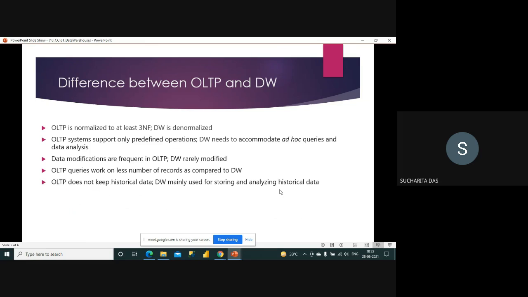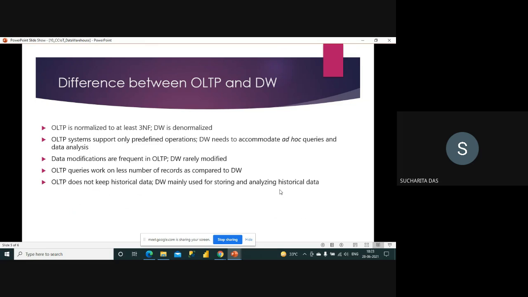OLTP systems support only predefined operations. Whenever we write any database, generally we write stored procedures as well, and most of the time only those stored procedures are executed. So it's a predefined thing. But a DW has the data, and any type of ad hoc query can be written and data analysis can be done. Data modifications are frequent in OLTP.